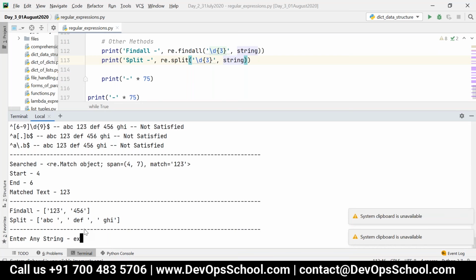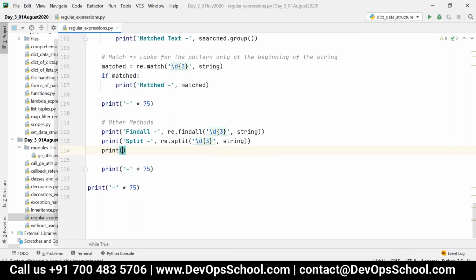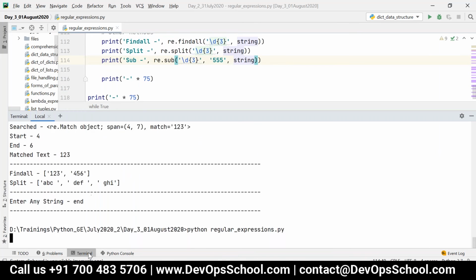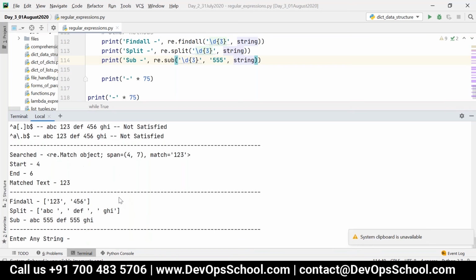Now consider if I want to find the pattern and replace it with another text, then I can use the sub method. I can say re.sub, then give the pattern, then the replacement text, and then comma, string. All three can be given. So now you can see the output. Any three numbers will be replaced by 555.